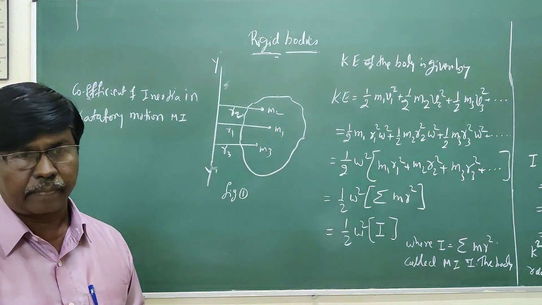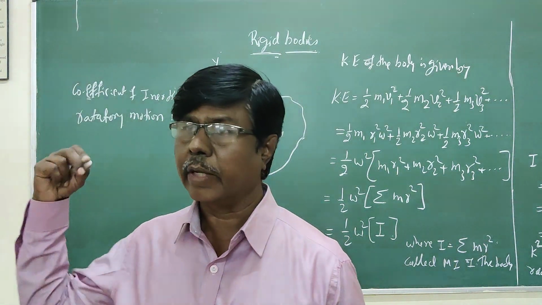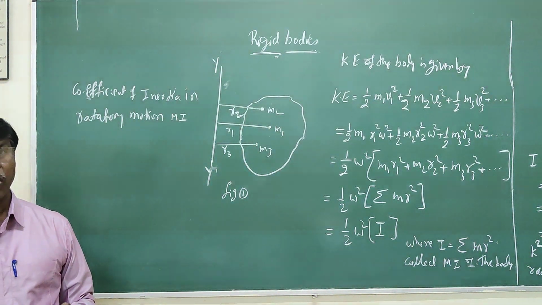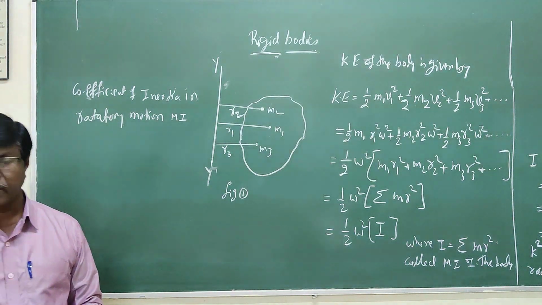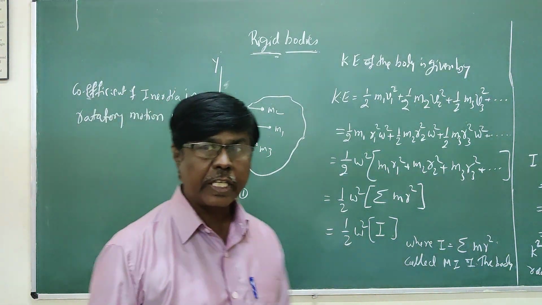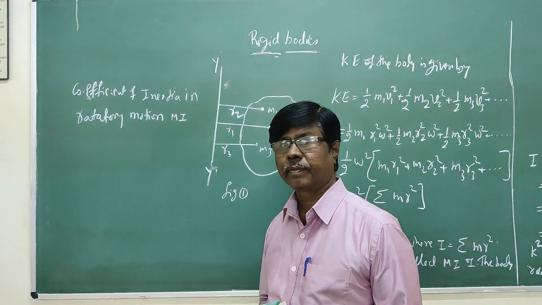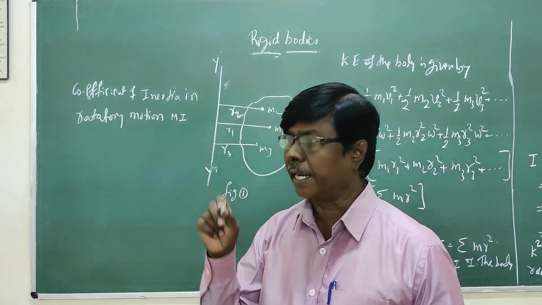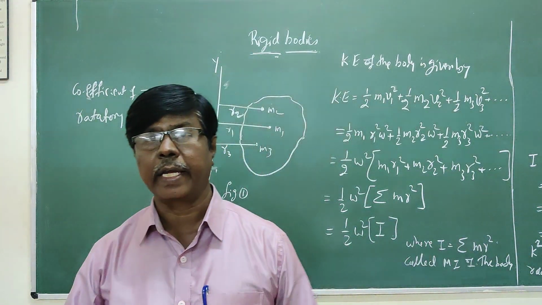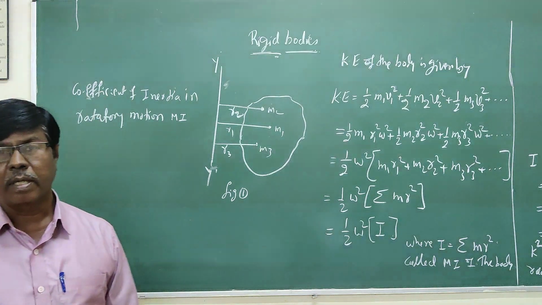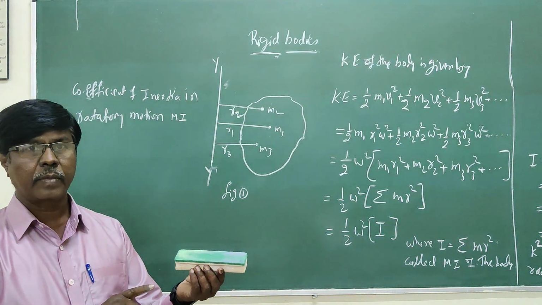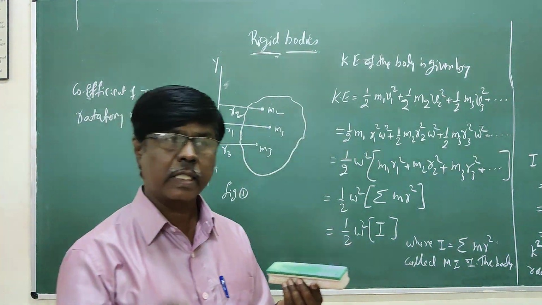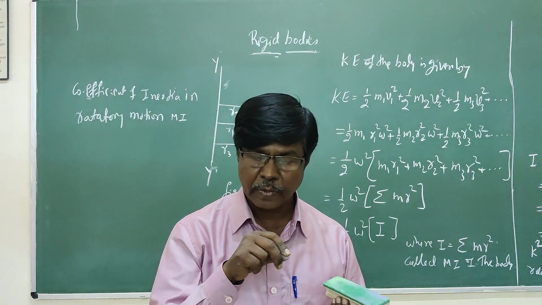A body continues to be at rest or in motion unless an external force is applied. It means the body is always at rest, or always continues to be in motion, unless an external force is applied.